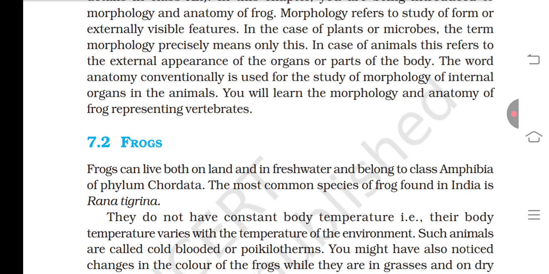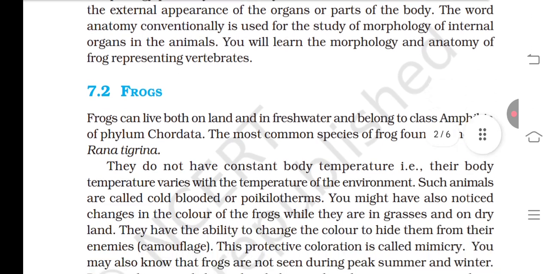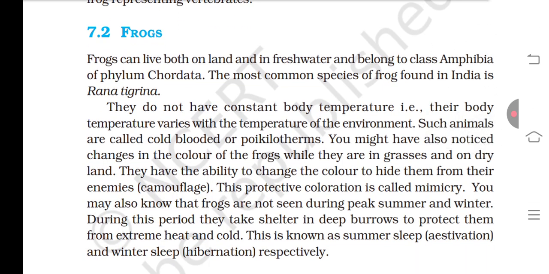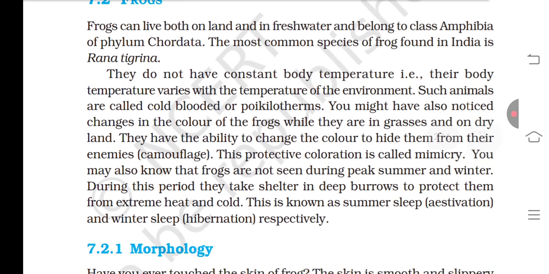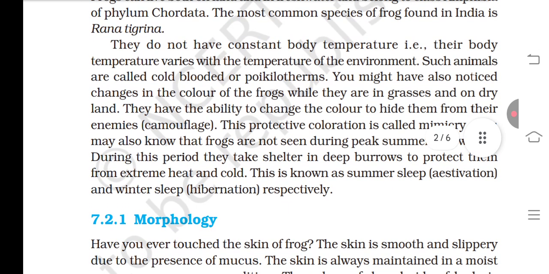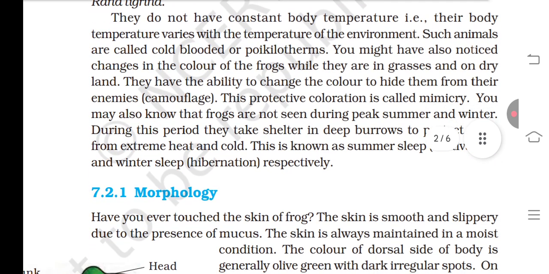You will learn the morphology and anatomy of the frog, a representative vertebrate. Frogs can live both on land and in fresh water and belong to class Amphibia of phylum Chordata. The most common species of frog found in India is Rana tigrina. They do not have a constant body temperature. Their body temperature varies with the temperature of the environment. Such animals are called cold-blooded.